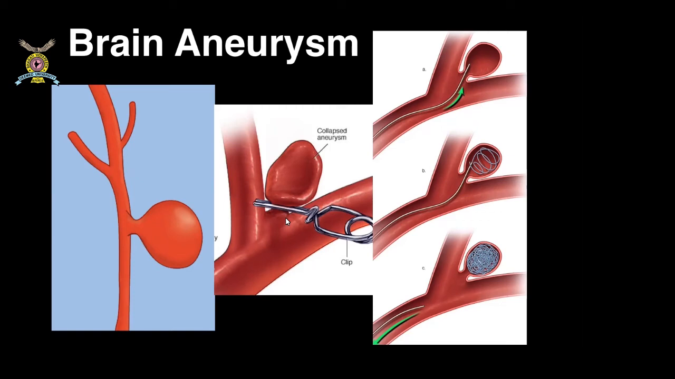One is the open surgery, where they will remove part of the skull. They will retract part of the brain. They will reach the site of the aneurysm and they will place something known as a clip.